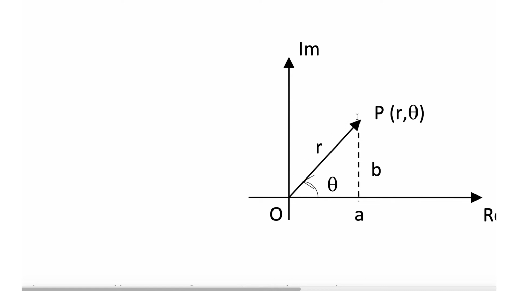Okay, what is r? r is the modulus, root over a square plus b square. Okay, the radius measured from the origin, and theta is the angle this vector is making with respect to the real axis. Okay, this is theta. Theta is nothing but tan inverse b by a.